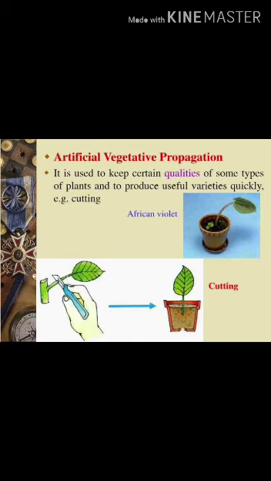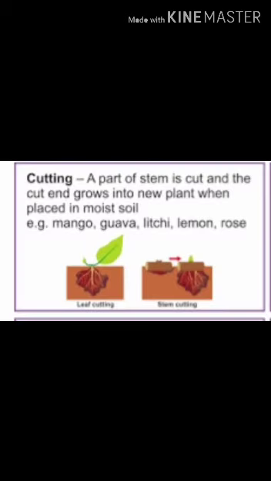Come to the vegetative propagation by artificial methods. Some farmers and scientists use artificial methods of propagation to produce identical plants from the parent plants. These methods include stem cutting, layering, and grafting. The first artificial method is stem cutting. It is generally used for multiplying sugarcane, rose, bougainvillea, and hibiscus.